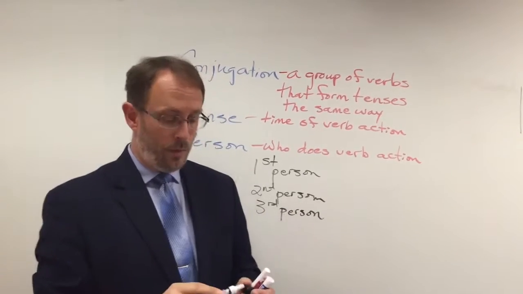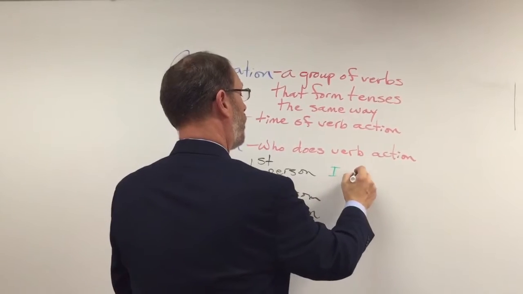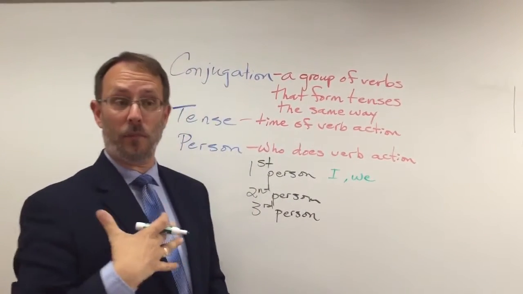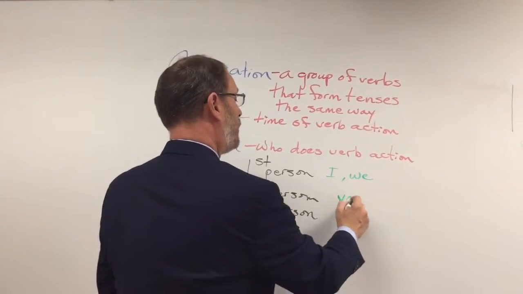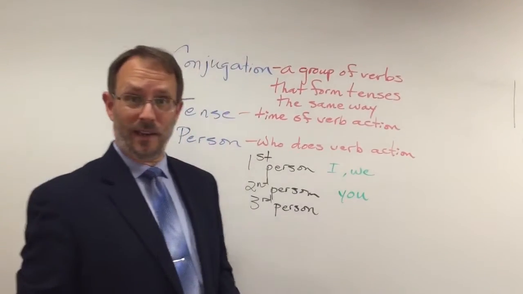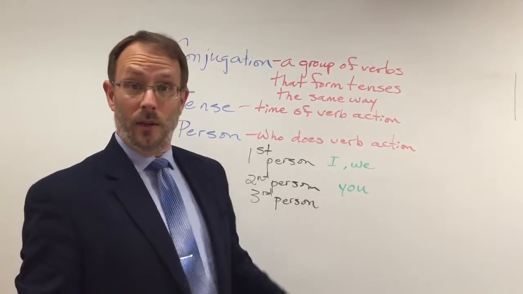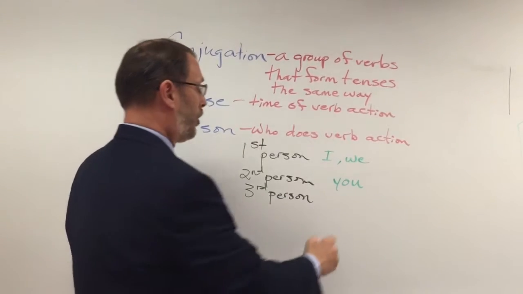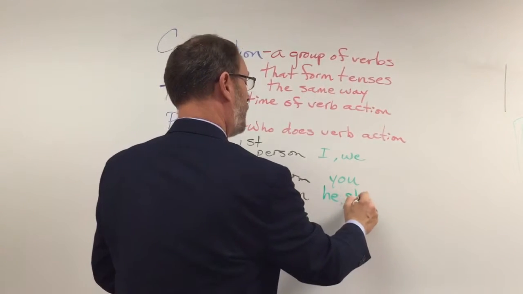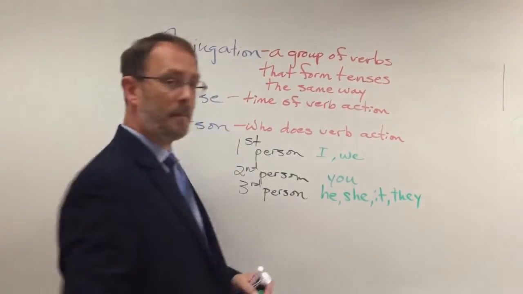Now in English, when we mean first person, that means either I or we. I'm doing something or we are doing something, that's first person. Second person means you are doing it. And we got a little defect there in English, and we'll talk about that later. But you can either mean you by yourself or you, all of you. And third person means he, she, it, or they.